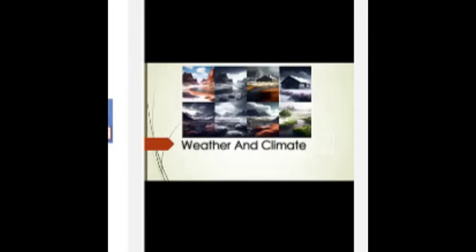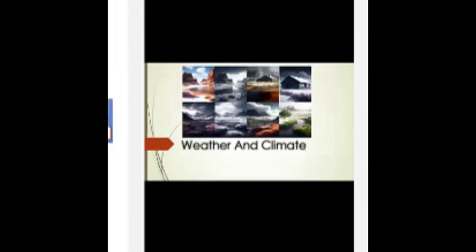Number 3 is called agriculture. Agricultural activities such as clearing land, raising livestock, and using fertilizers and pesticides can also release greenhouse gases and contribute to climate change.